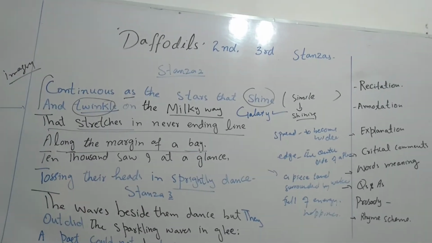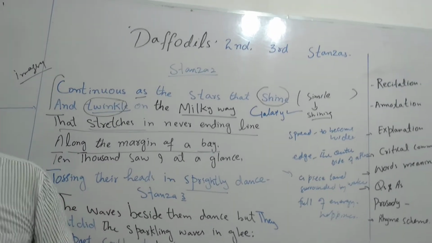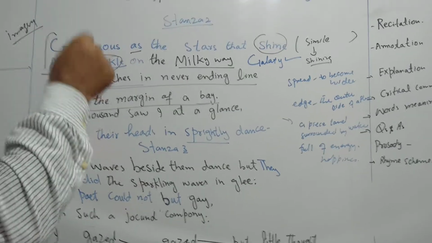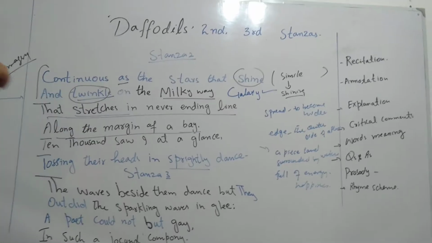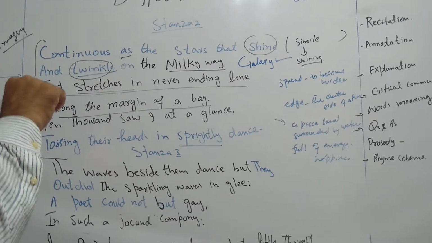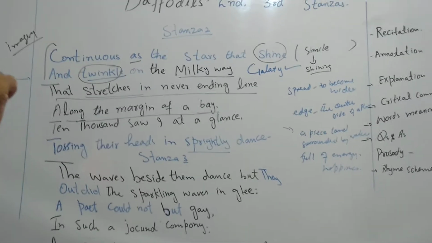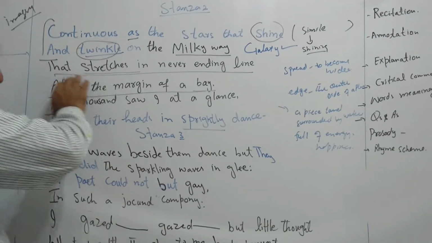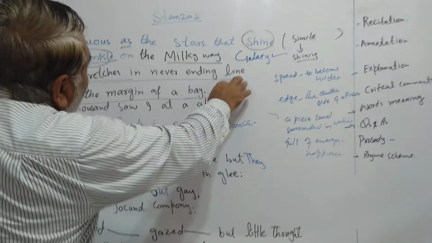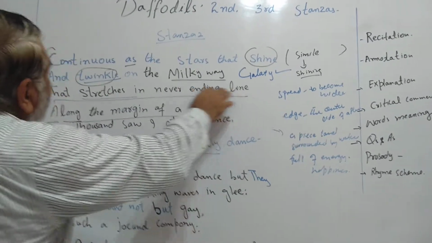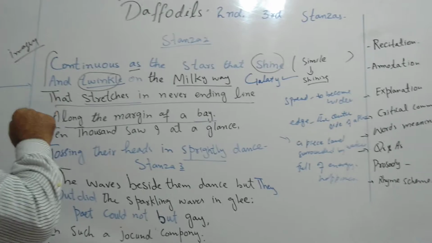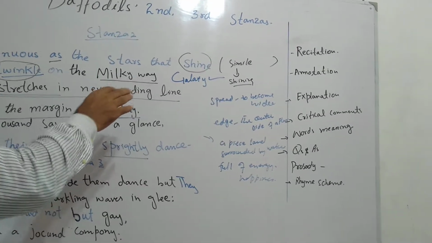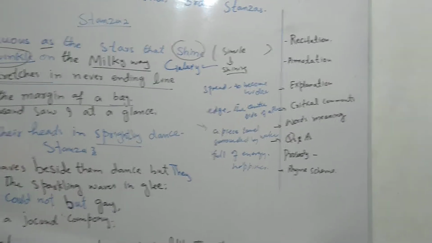In the first stanza, he discussed the scene, that he saw daffodils near the lake and beneath the trees. Here again he discusses the daffodils' existence, that they stretched in a never-ending line along the margin of a bay.